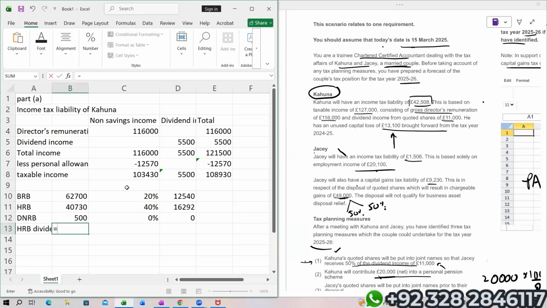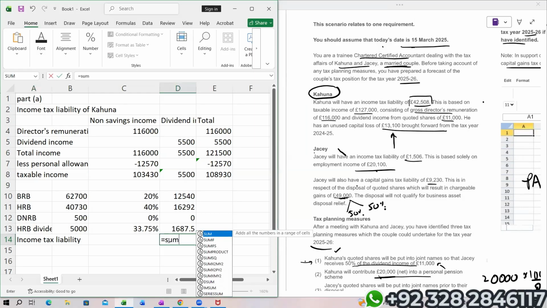The remaining dividend income is 5,000, which obviously falls in the higher rate band. The applicable rate is 33.75%. So here comes the income tax liability.